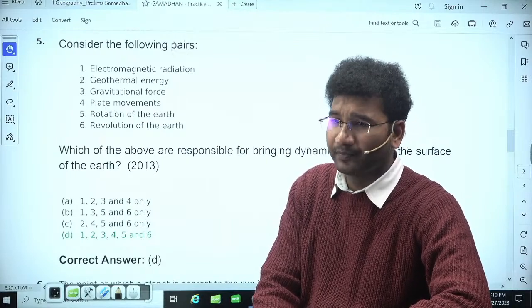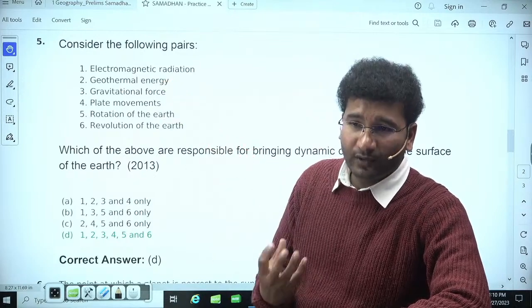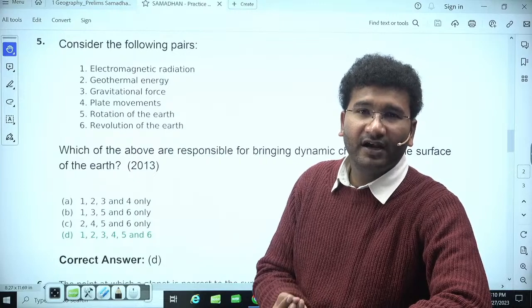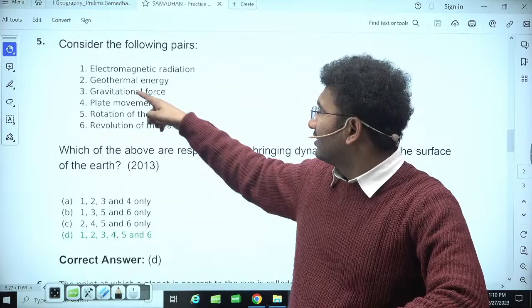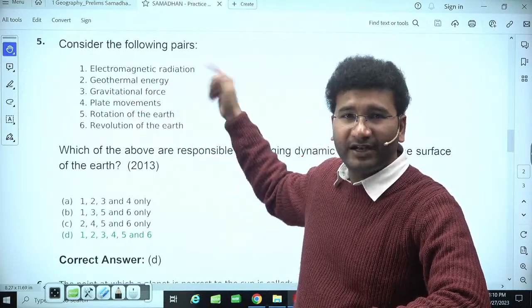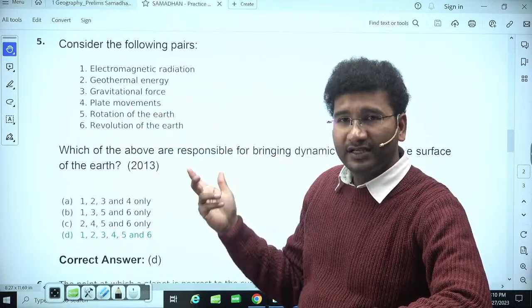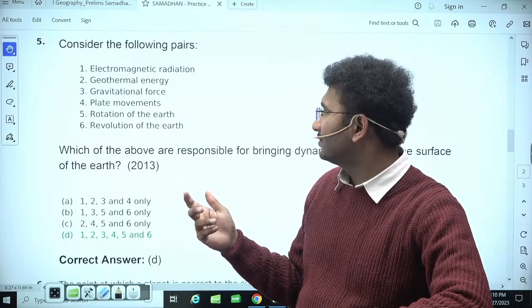Yes, it can do. So geothermal energy is nothing but when the water that is present in the interior of the earth, or the heat that is present in the interior of the earth, it is making some changes on the surface of the earth. Yes. Next, gravitational force, of course. Plate movements मountains बनाता है. और rotation of the earth, yes, if there is no rotation of the earth, again surface of the earth changes भी हो सकता है,